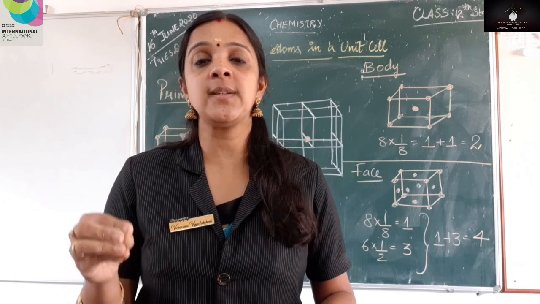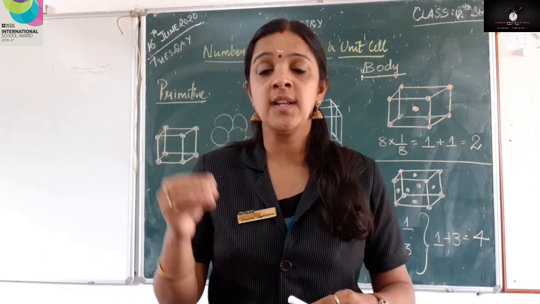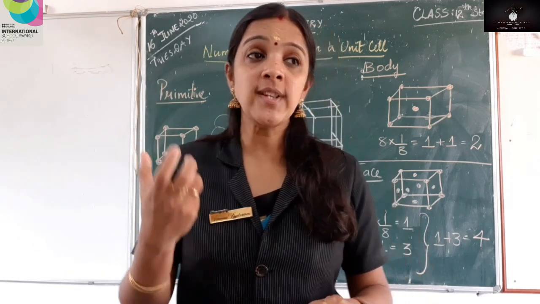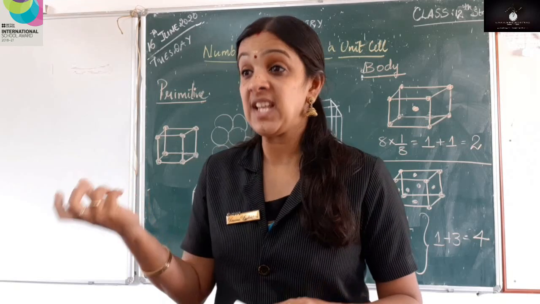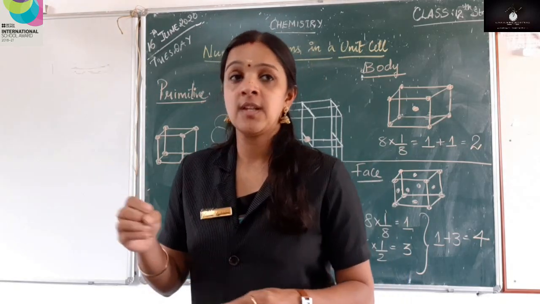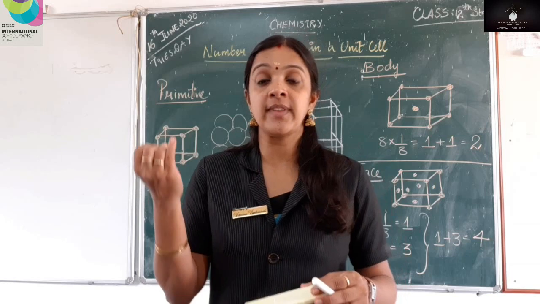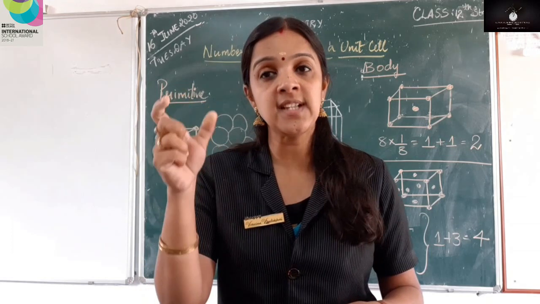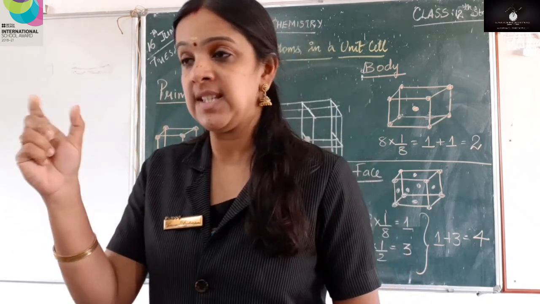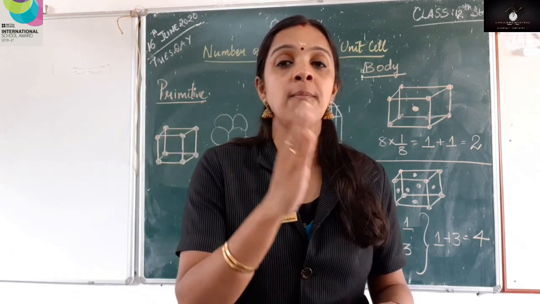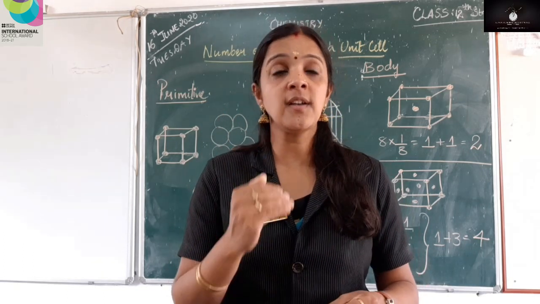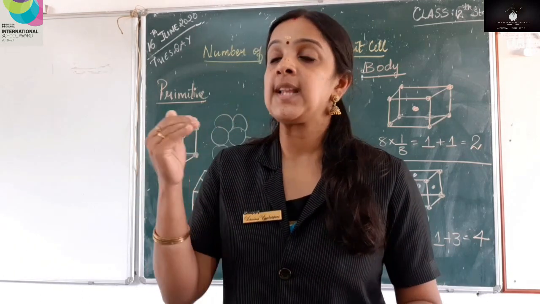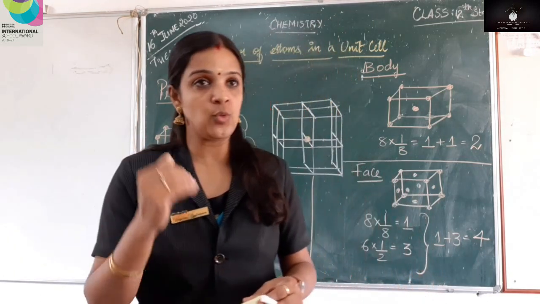When I say number of atoms which are contributing to one unit cell, we will be able to know the mass of the atom. Now once we know the mass of the atom, it will be easy for us to know the volume. So when we know the mass and the volume, it will be very easy for us to know the density. So the density of the unit cell can be easily calculated when we know the mass and the volume. So here we are going to study about the calculations: how to find out the number of atoms present in a unit cell.